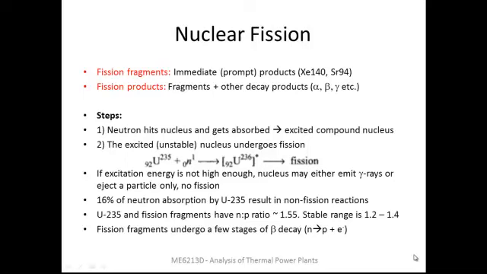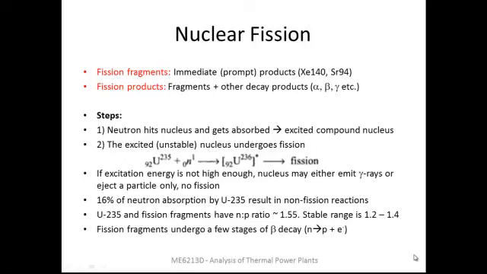It is seen that uranium-235 and the fission fragments such as xenon and strontium have a neutron to proton ratio of roughly 1.55. The stable range is 1.2 to 1.4. Something has to be done in order to bring down the neutron to proton ratio. This can be achieved either by emitting a neutron or by increasing the number of protons. So that is what is done in the next stages.